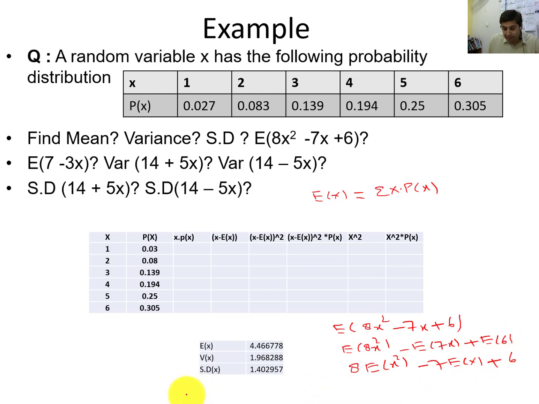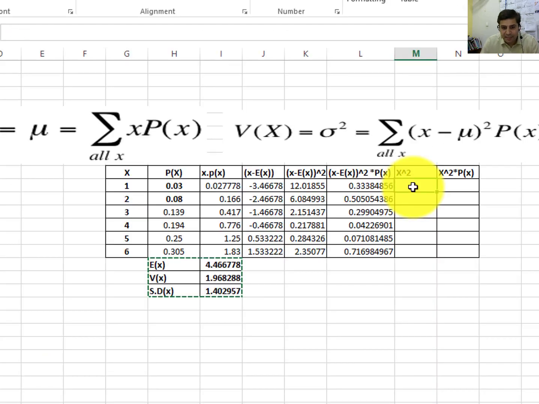Now how will we calculate E of x square? As we know, E of x is the summation of x into p(x). So E of x square will be the summation of x square into p(x). First we need to calculate x square: take the square and drag it down. It will be 1 1 the 1, 2 2 the 4, 3 3 the 9, 4 4 the 16, 5 5 the 25, and 6 6 the 36.